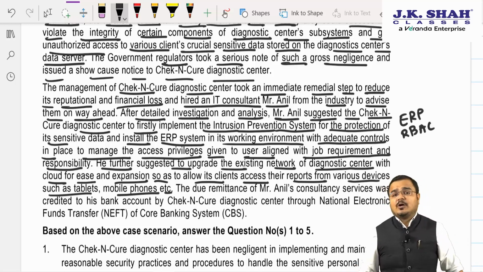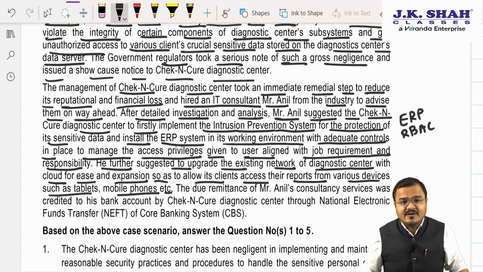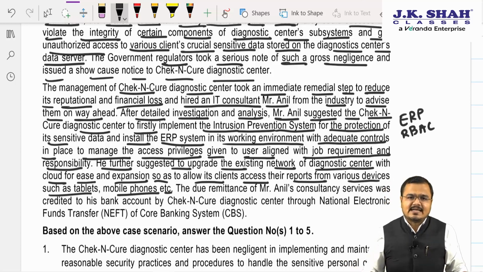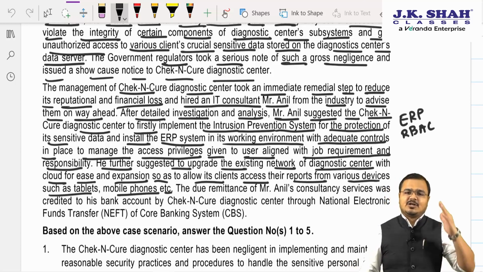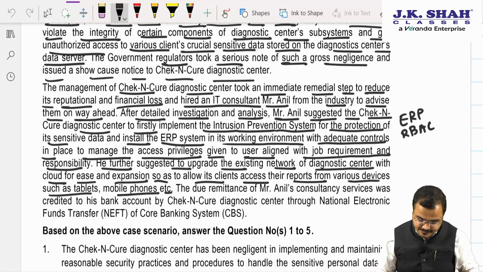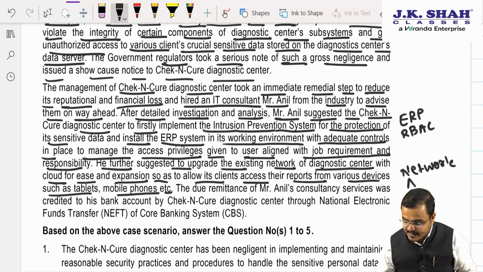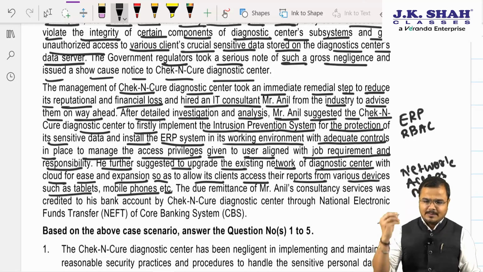That is called what? Sir, the network accessibility feature. Yes, from any device we can access our data once it is on the cloud. So we mark network access as the benefit.